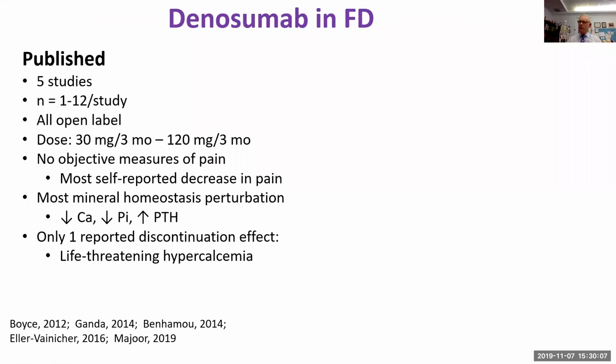A quick look at what we know about Denosumab and fibrous dysplasia so far. There have been 5 published studies of varying sizes, all open label, various doses. There were no objective measures of pain. Most studies had self-reported decrease in pain. Most studies had disturbances in mineral homeostasis: hypocalcemia, hypophosphatemia, increase in PTH. Only one study looked at the discontinuation effect, which I think is very important. That was the one I just discussed with life-threatening hypercalcemia.